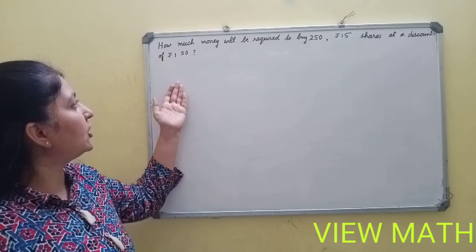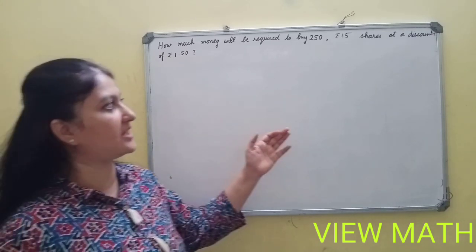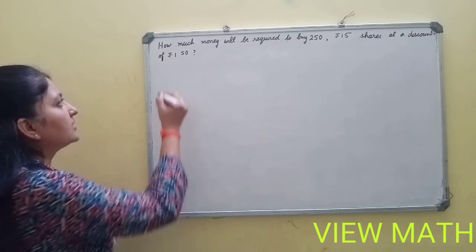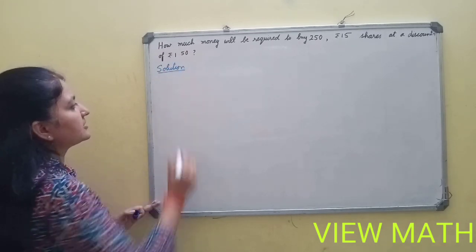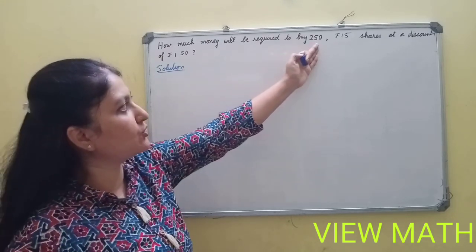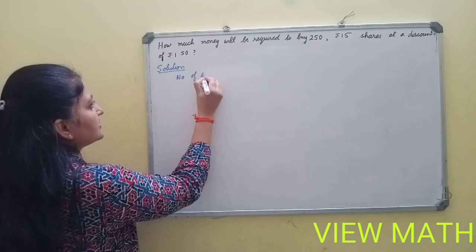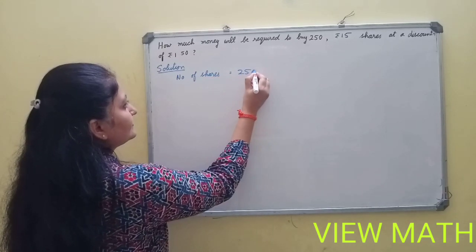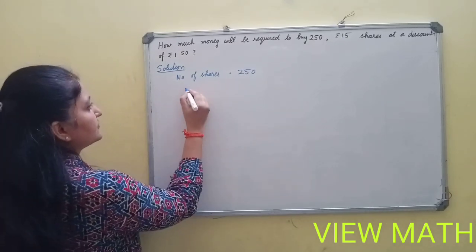Next problem. How much money will be required to buy 250 rupees 15 shares at a discount of rupees 150? Now let us see how to do this. This is also the same type. Instead of premium, they have given discount. How much money will be required to buy 250? So 250 is the number of shares. Number of shares is equal to 250. Rupees 15 shares. That means nominal value is 15.